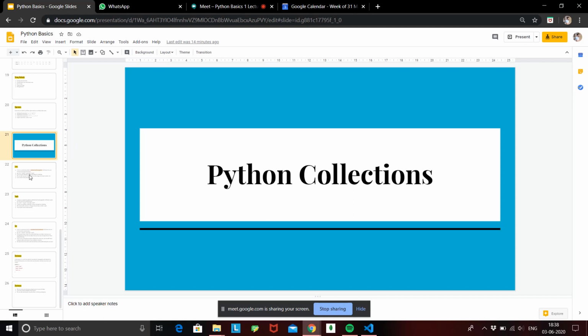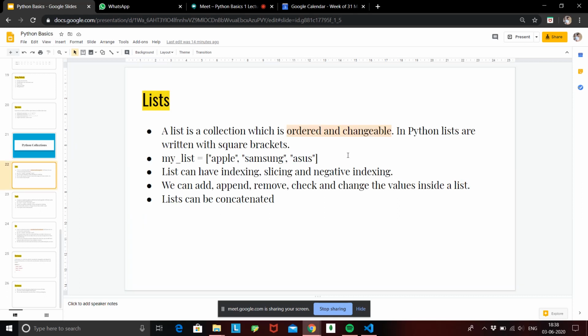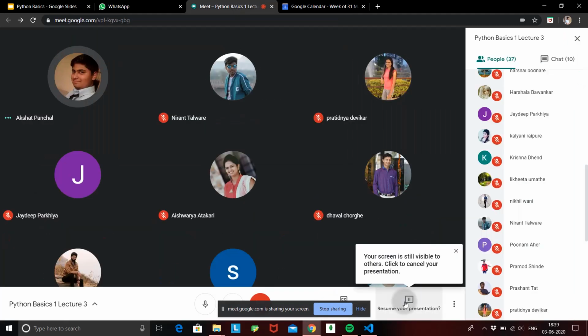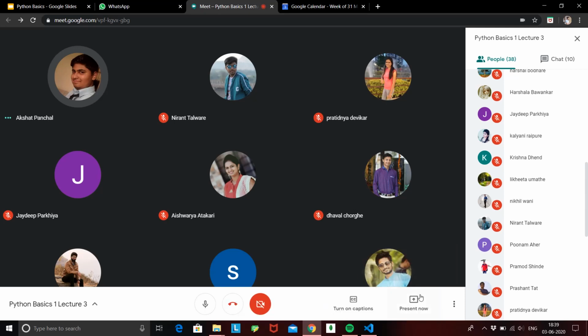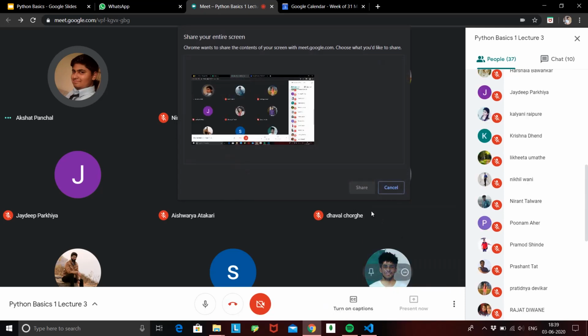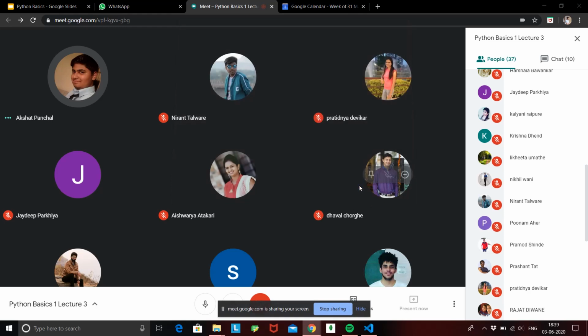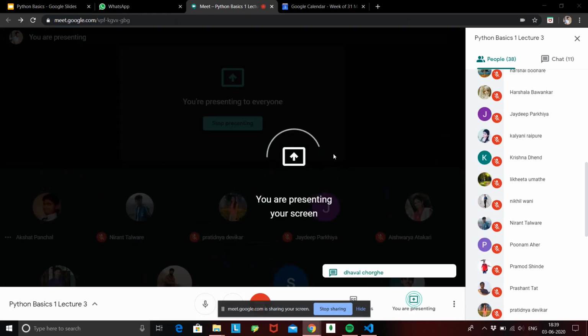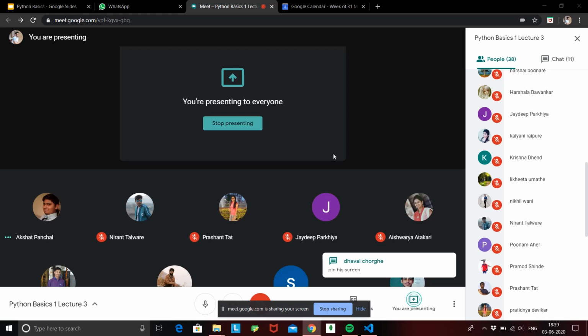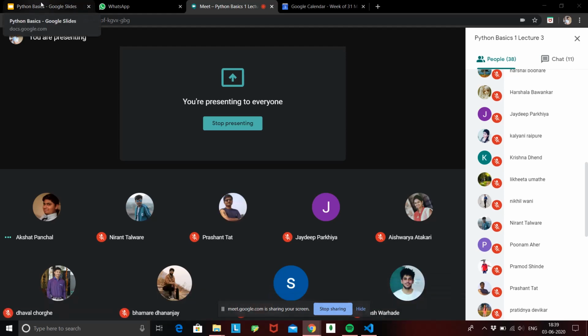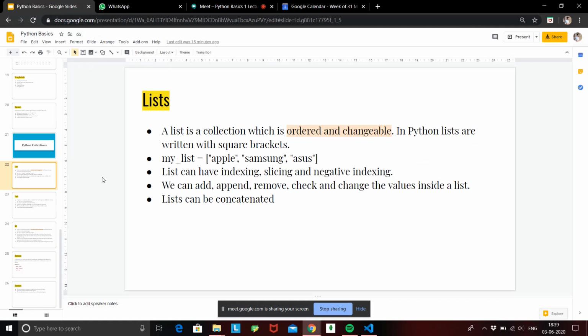Let's get started with our first container, called list. A list is a collection which is ordered and changeable. In Python, lists are written inside square brackets. Okay, so here we have... your screen is not visible. Okay, someone else, stop sharing. Okay, it's now fine. So a list is a collection which is ordered and changeable. In Python, lists are written inside square brackets.